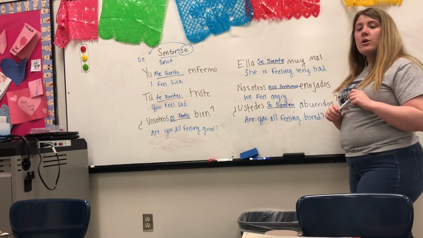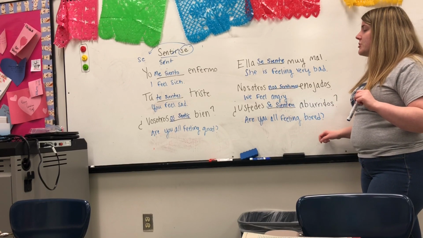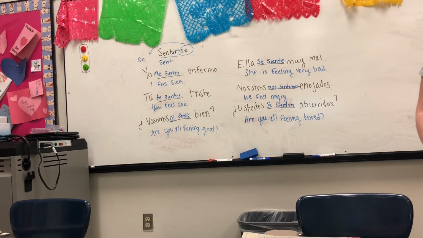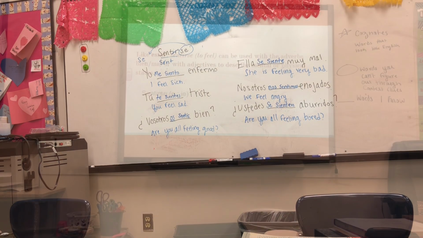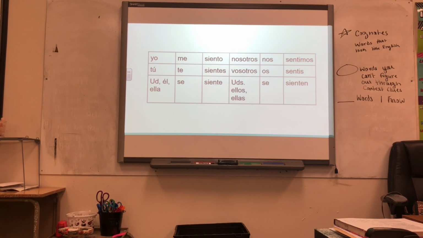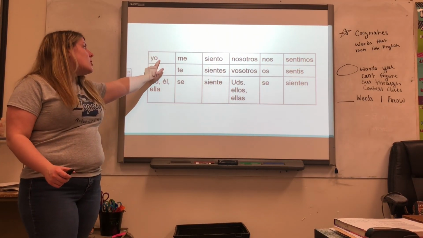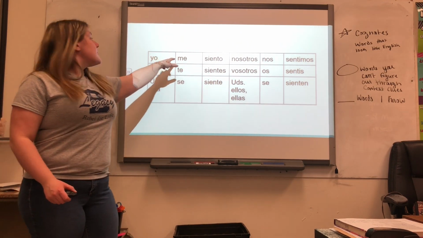And that's a quick overview of how to conjugate sentirse. All right, looking at sentirse in the chart. So, first you have your subject, yo. Then I get my reflexive pronoun.